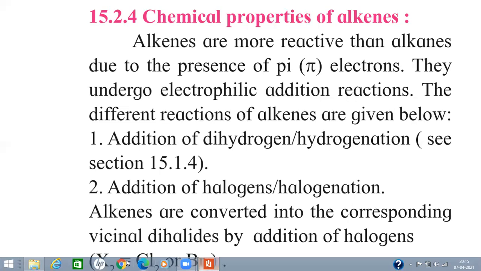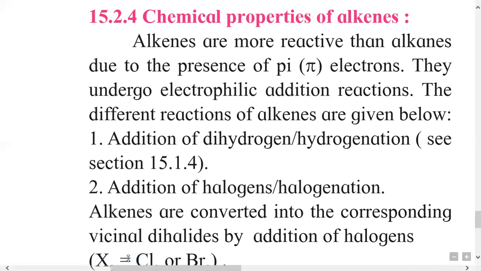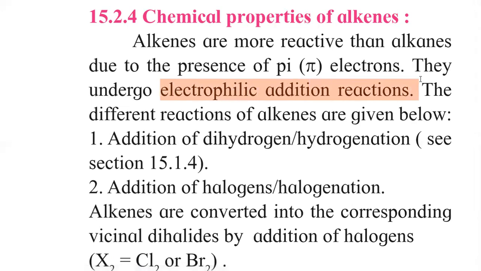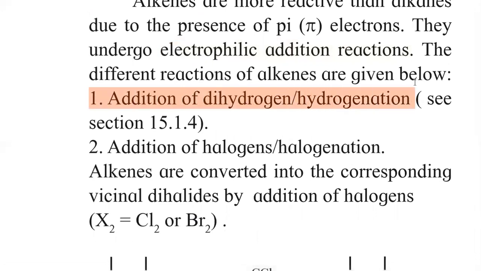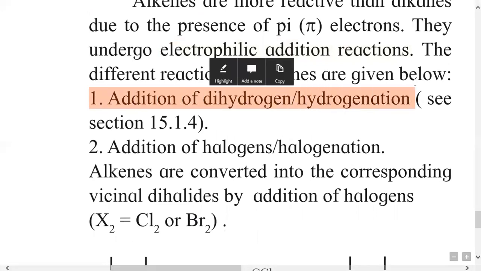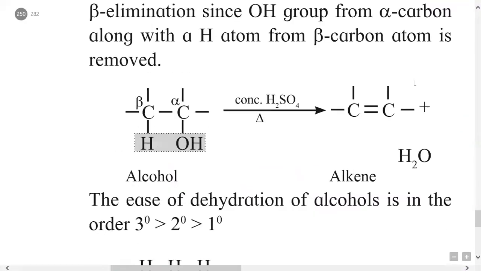This alkene undergo electrophilic addition type of reaction. We know electrophiles are positively charged species. They undergo addition reaction in alkene. The different reactions of alkene are: number one is addition of dihydrogen, that is also called as a hydrogenation reaction. This is given in the section 15.1.4. We will see this.